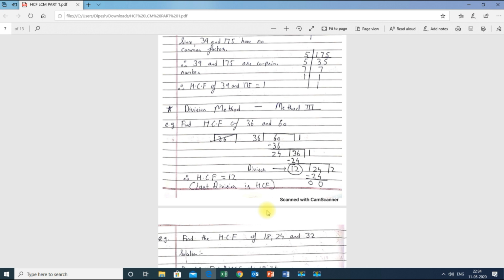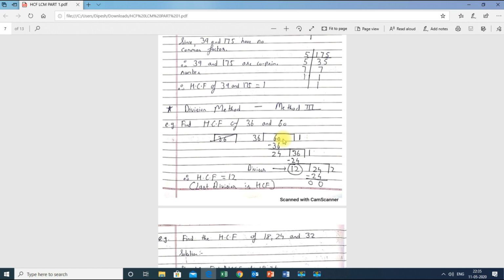So find the HCF of 36 and 60. First, I will write it the way we write in division form. You can use the division sign I have written, or you can follow the normal division sign. So 36 and 60. Whatever the bigger number is, put it inside the bracket or inside the division sign. Always remember one thing, whatever the bigger number is, always comes inside the division sign. Keep this in mind. That's it.